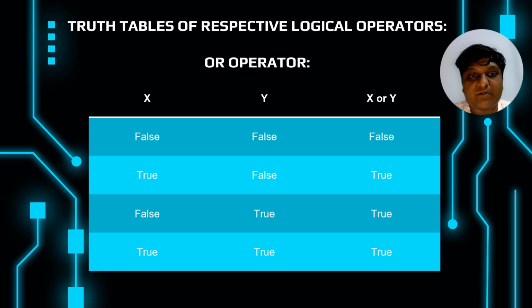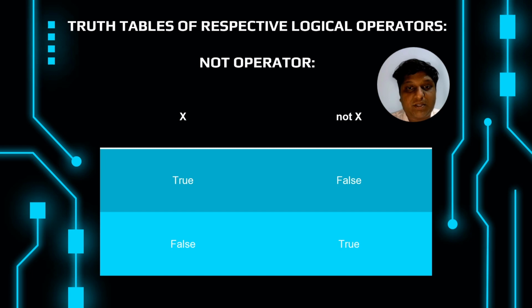Now coming to the truth table of the OR operator. As I mentioned earlier, if one of the expressions is true, then the result is also true. So you can see over here, first one, when x is false and y is false, the returned expression is false. Next, true, false, you can see the expression is true. False, true, true; true, true, true. So this is the truth table of the OR operator.